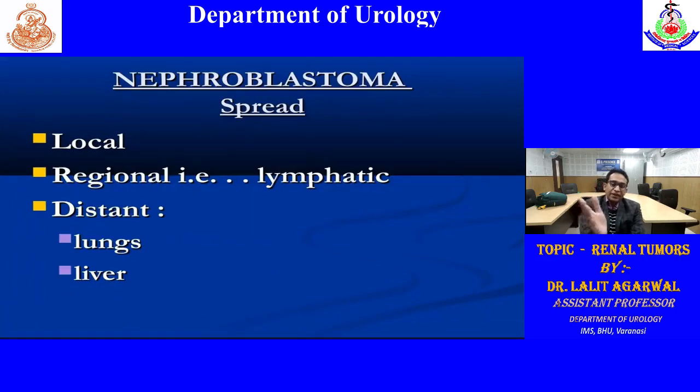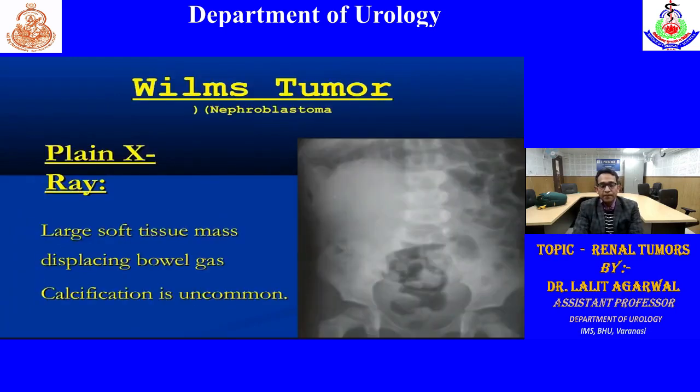So as we classify the renal cell carcinoma, similarly we can classify them as localized tumor, locally advanced, or distant tumors. The most common site of metastasis is the lungs. On specific investigations, generally a plain X-ray abdomen is not done, but if there is a plain X-ray abdomen, because of the large tumor, there can be displacement of the bowel shadows. We can appreciate calcification, though it is relatively uncommon as compared to neuroblastoma.